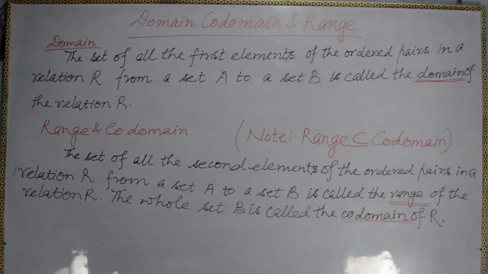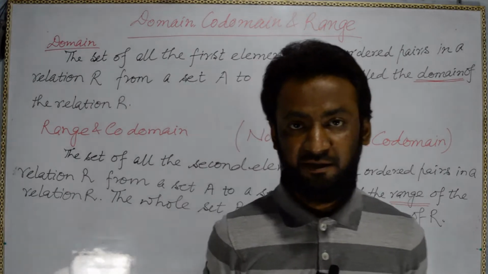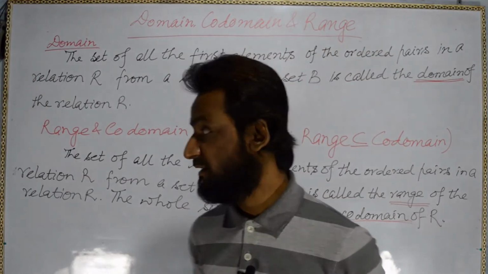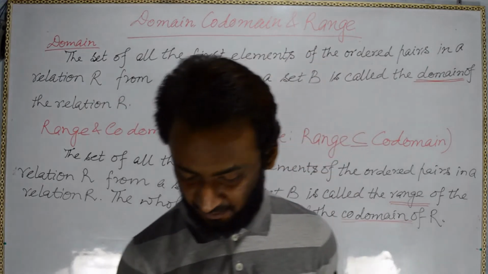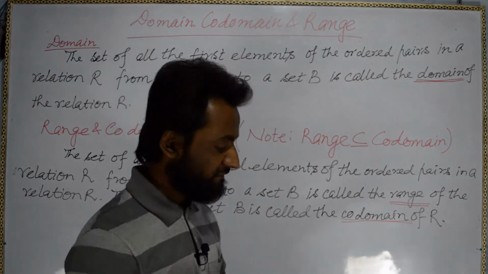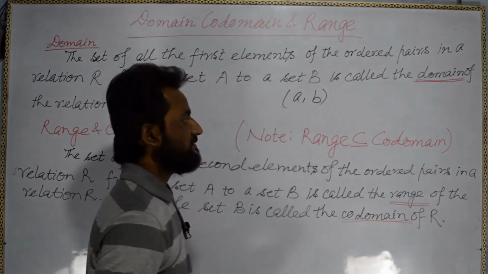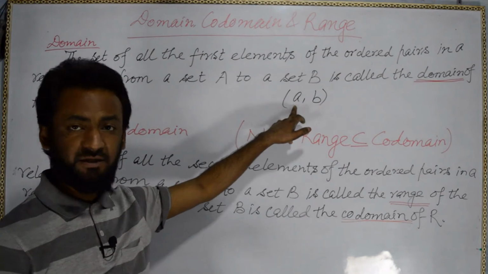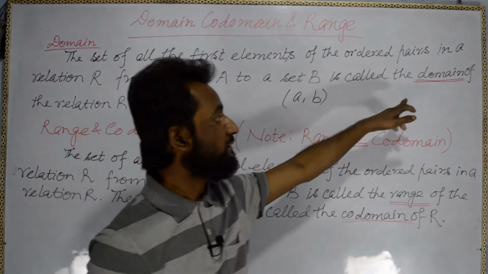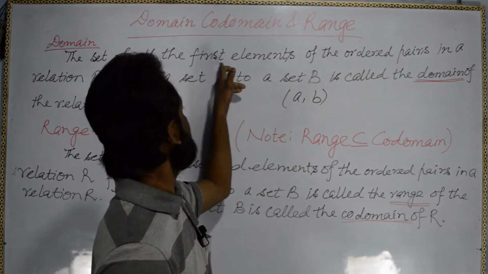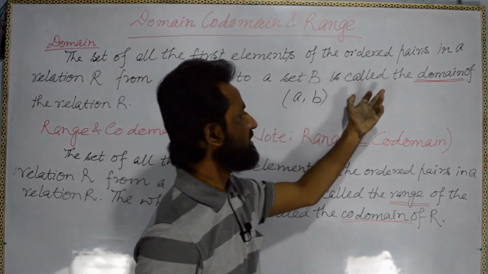Our next topic is domain, codomain and range. I have already written the definition of domain, codomain and range. When we have ordered pairs, an ordered pair will be like this, (a, b). All the first elements of the ordered pairs in a relation R from set A to set B form the domain.